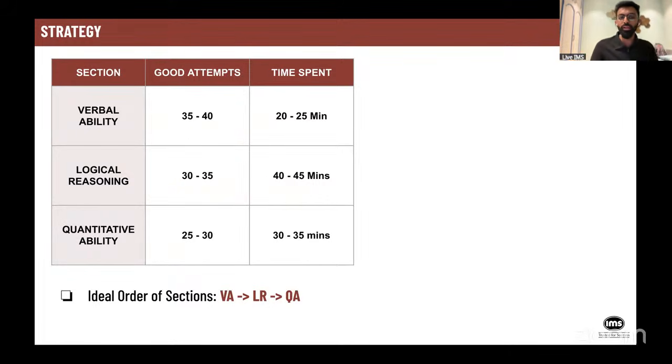After that, go to LR section. In 40 to 45 minutes, do 30 to 35 genuine attempts. The 5 or 10 questions which you don't know, fluke it, mark some answers, and then move forward to quants and complete your paper. Last year, I had quite few students who reported this that, sir, we had kept few